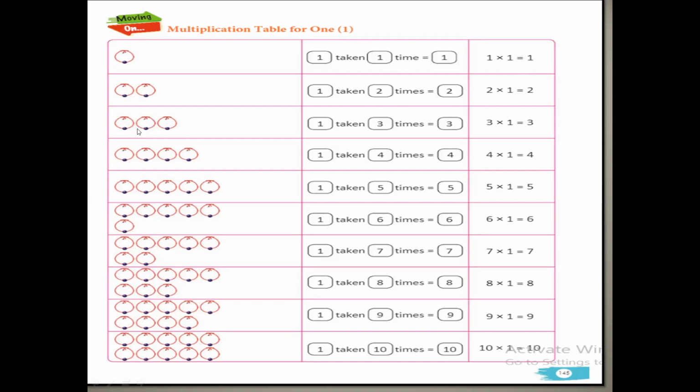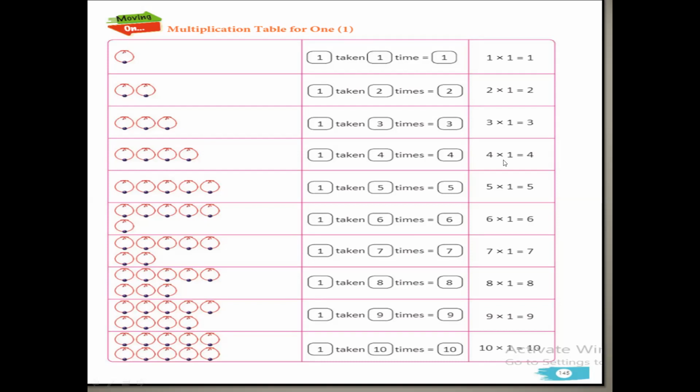Next one, how many groups do we have? 3 groups of number 1. The total number will be 1, 2, 3. So it will be 3 into 1 is equal to 3. Again the number is 1. How many groups of 1 do we have? 4 groups. So the number will be 1, 2, 3, 4.